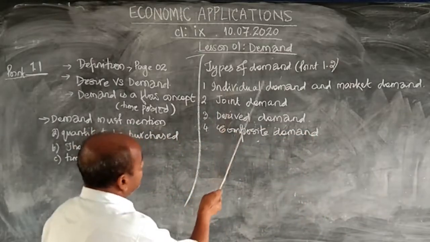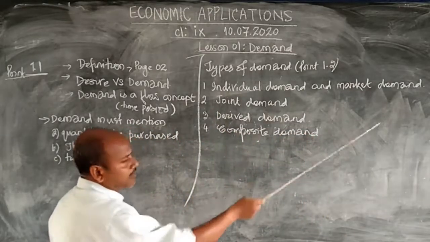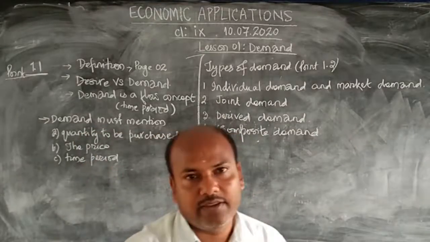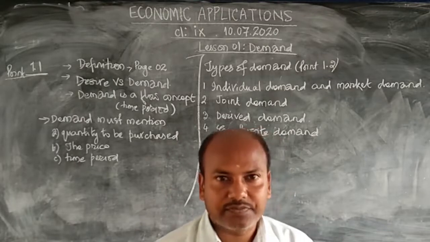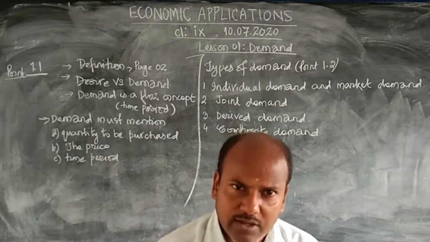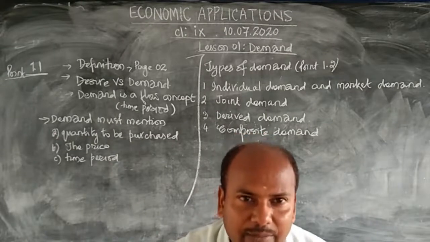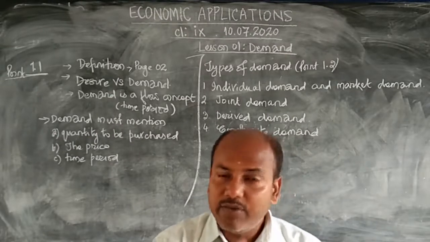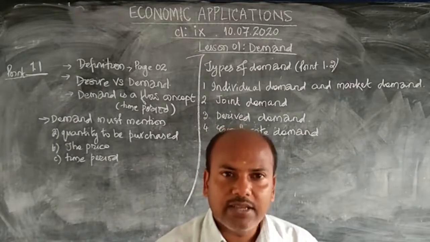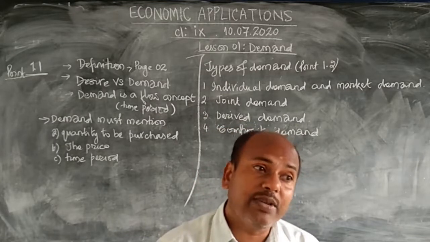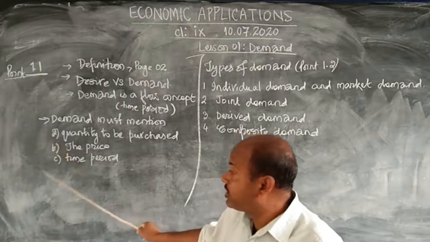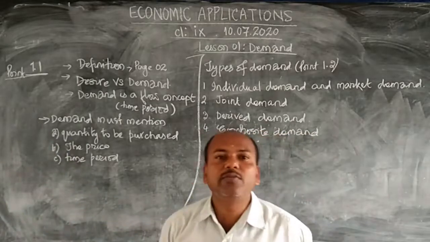The first type of demand is individual demand and market demand. I drink a glass of milk every day. That is my demand. When the demand is created by an individual, one person, or a household or family member, then that is individual demand, provided the price, the time period and the quantity are also mentioned. Provided these 3 things are mentioned, then that is an individual demand.